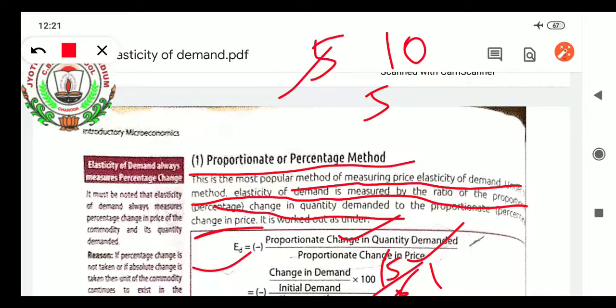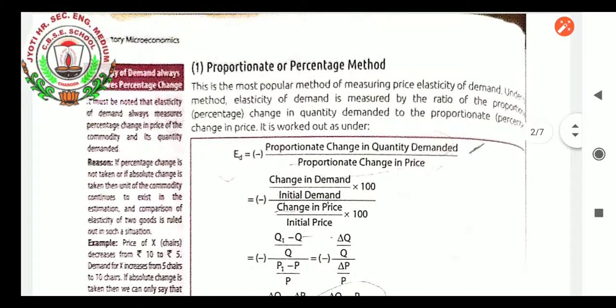Now we will proceed to proportionate change in price. The same formula applies: change in price divided by initial price equals proportionate change in price. If the question does not give proportionate change in quantity demanded directly, but gives two demands, the initial demand and the current demand, then you subtract them and divide by the initial demand. In the same way, if prices of two goods are given, you subtract the prices to see how much it has increased or decreased, and then divide by the initial price. You will get the proportionate change in price.